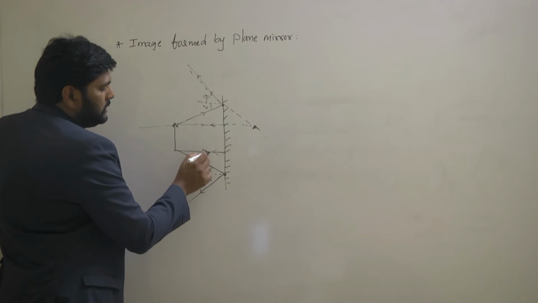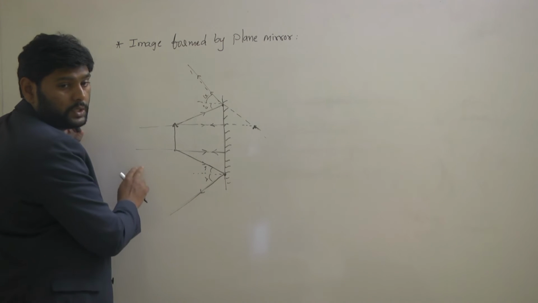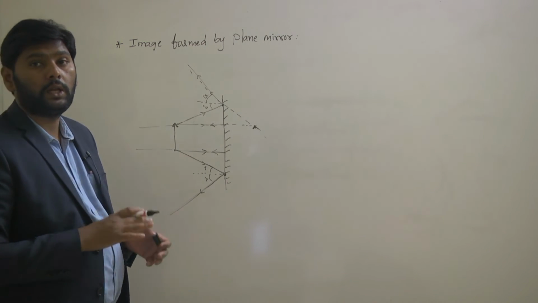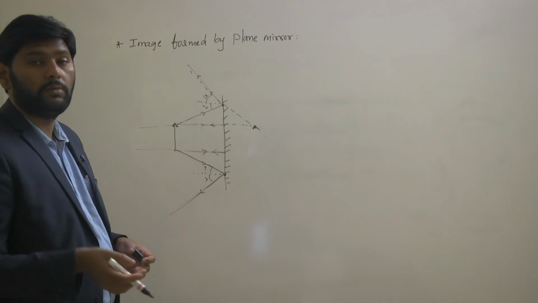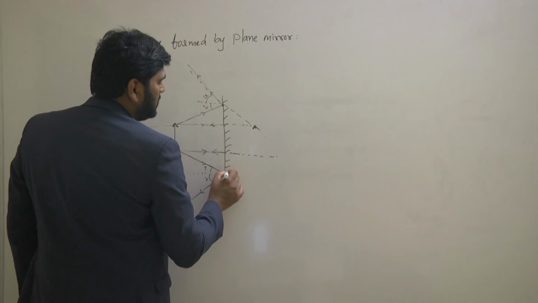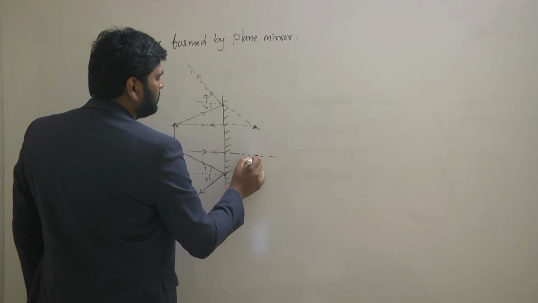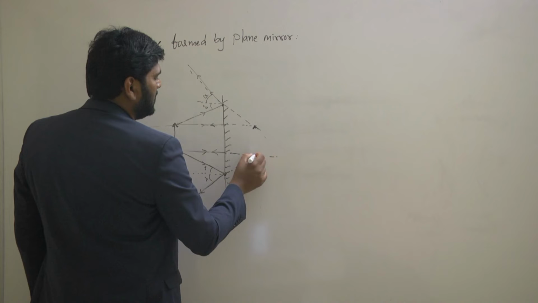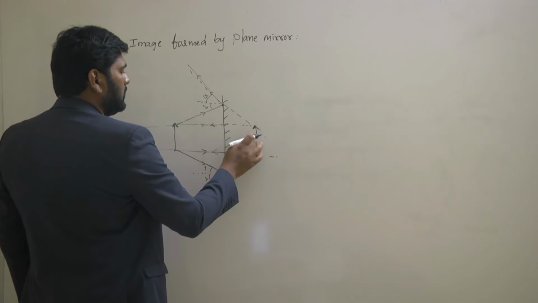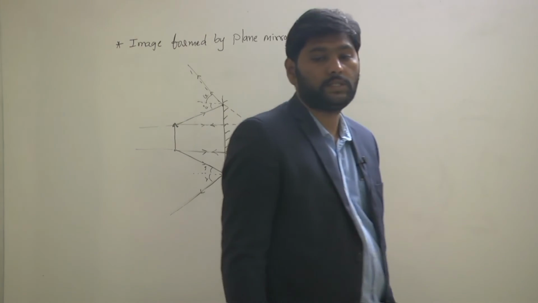So now, this is one reflected ray and this is one more reflected ray. Here also these two reflected light rays are not going to intersect, so the foot will not form a real image either. So we need to extend in the backward direction. When I extend backward, somewhere over here the extended light rays are meeting. So simply this is your image.